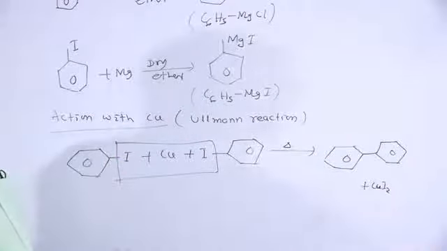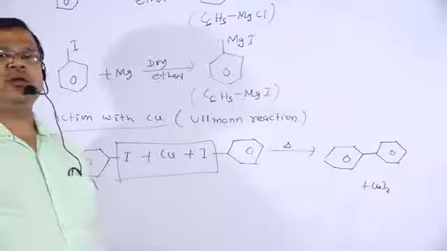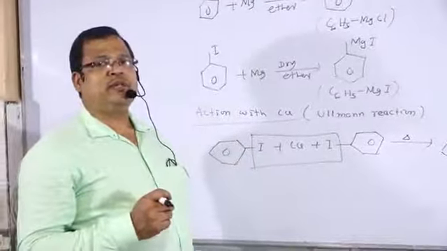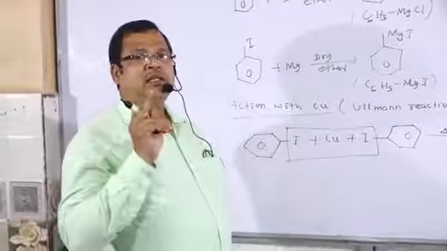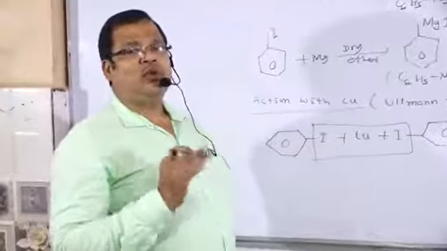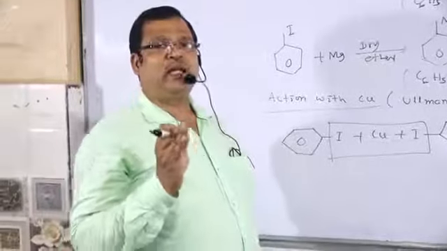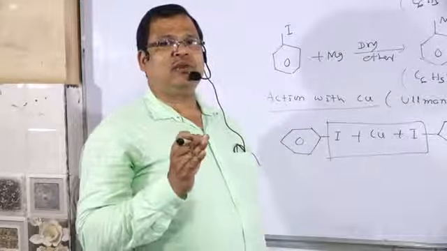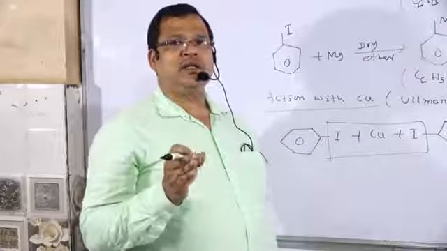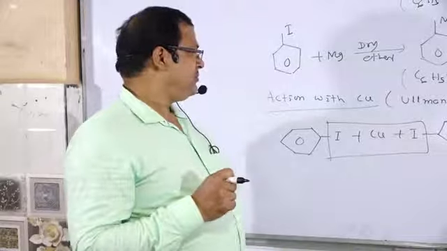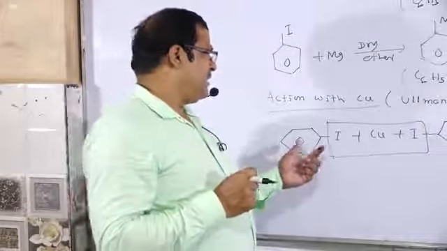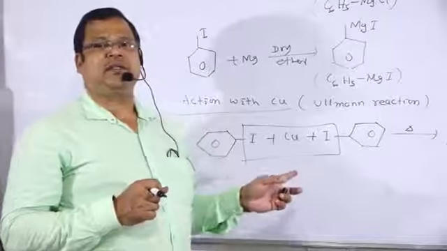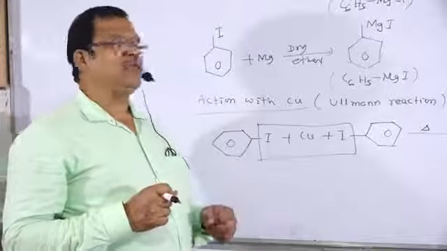So how will that biphenyl be produced? Already we have mentioned two methods for the preparation of biphenyl. The first is the Fittig reaction: chlorobenzene treated with metallic sodium in dry ether gives biphenyl. In the second method, iodobenzene is treated with copper, and that gives biphenyl.